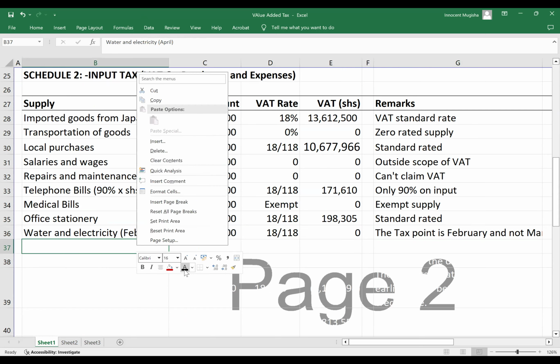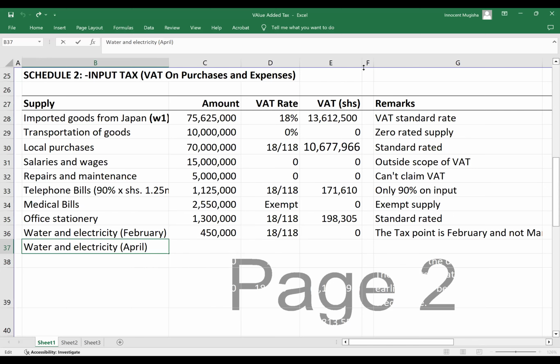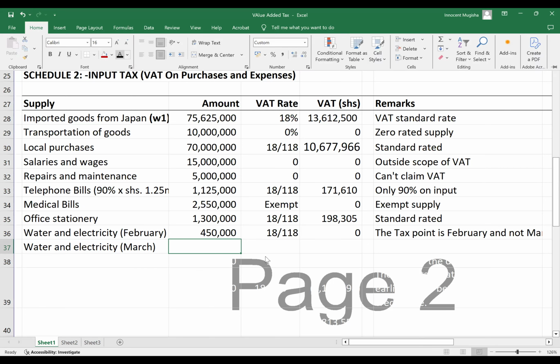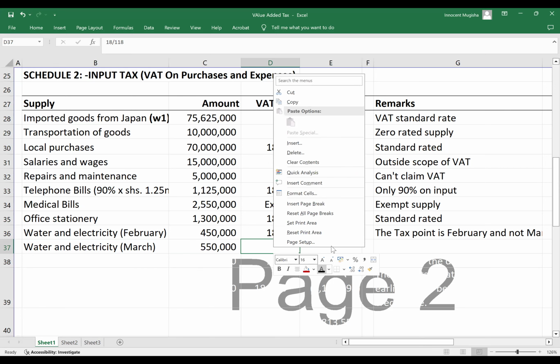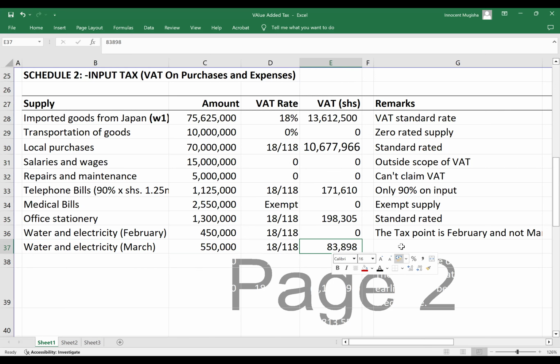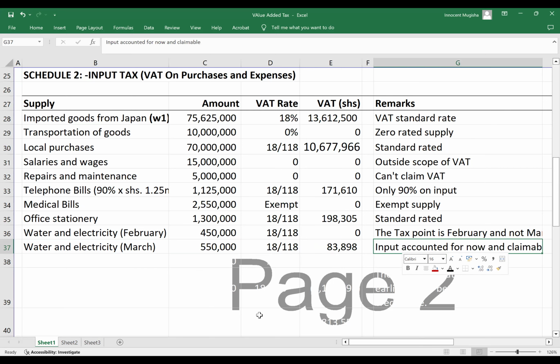Then the water and electricity for the month of March. That is the 550. This must appear in today's return. That is 83,898. Input is accounted for now and claimable.